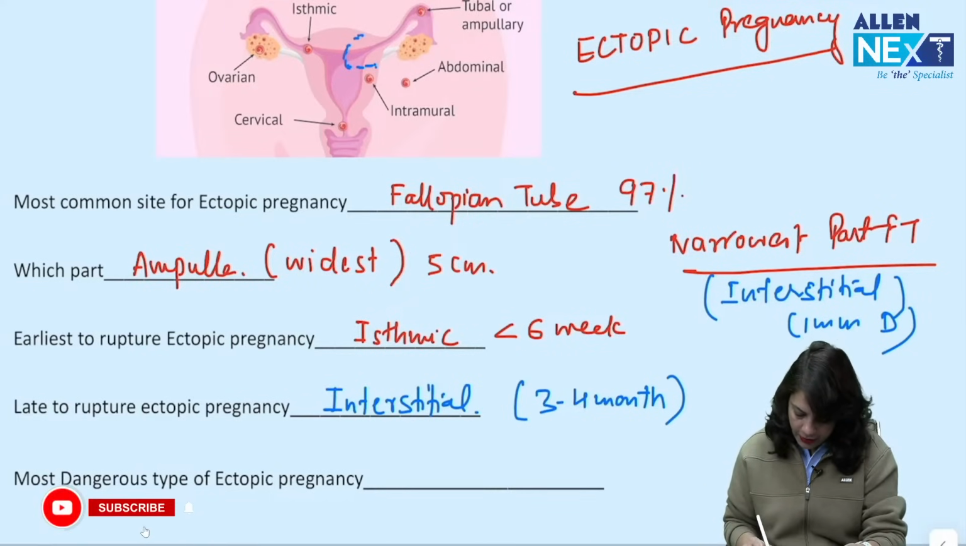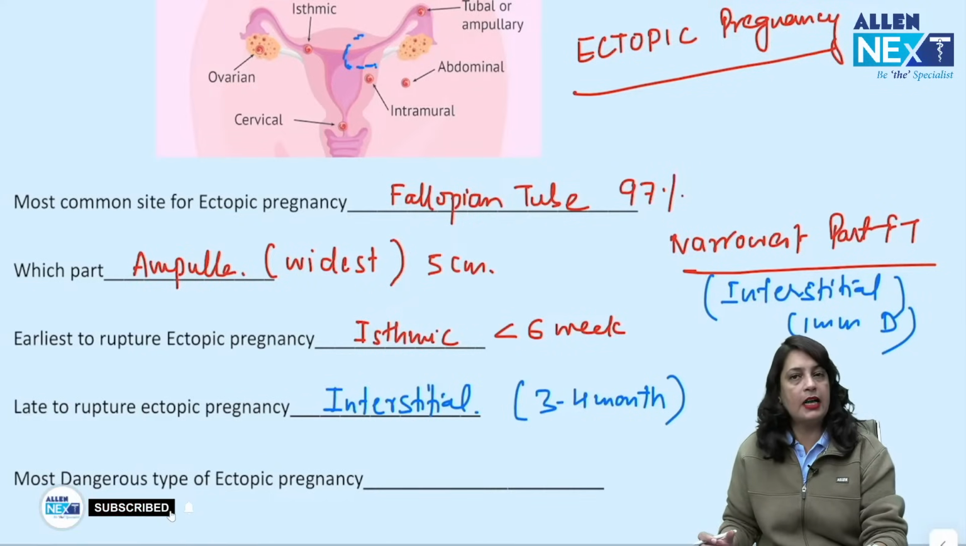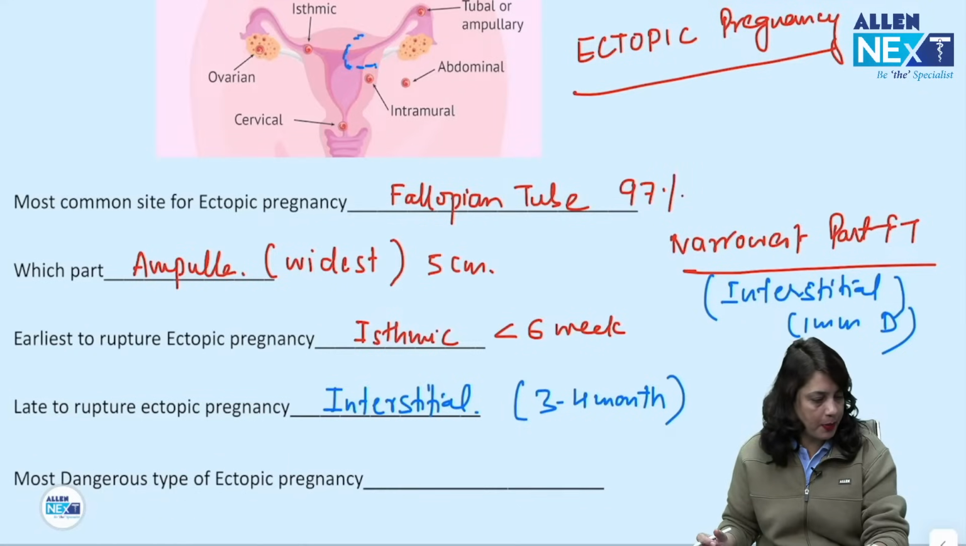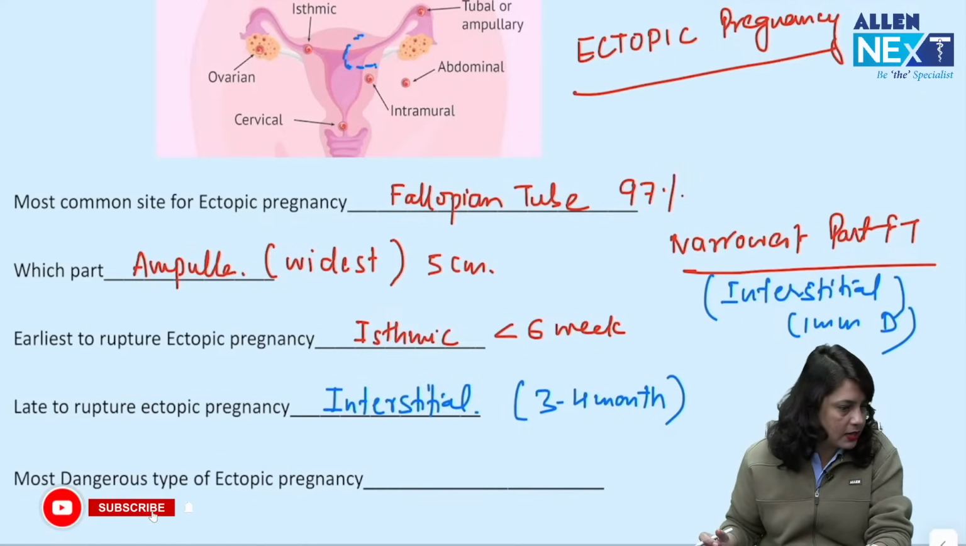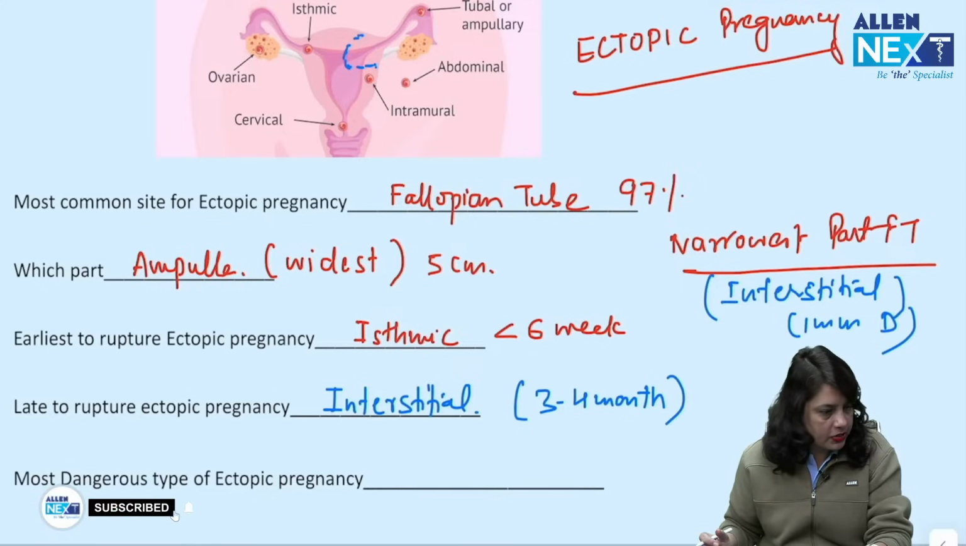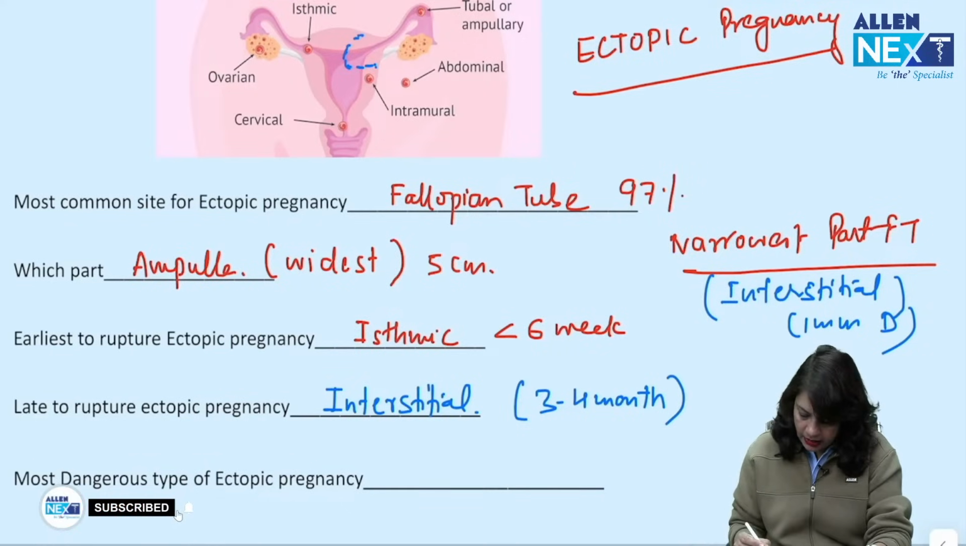Now, which type of ectopic pregnancy is considered as the most dangerous type of ectopic pregnancy? Yes, I can read your answers. Dr. Rathore, Dr. Subhashri, Afreen, then Dr. Ravi, Dr. Neha and others. So it is a very correct answer.